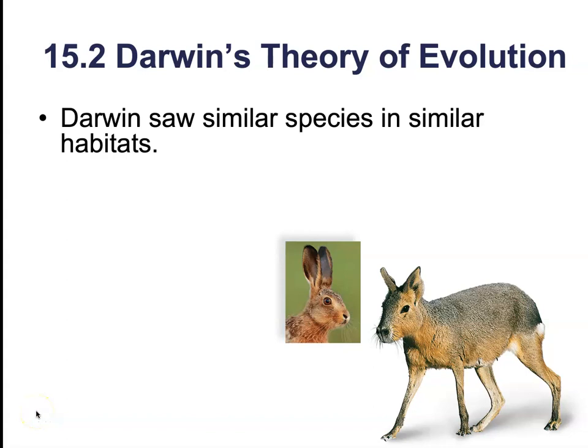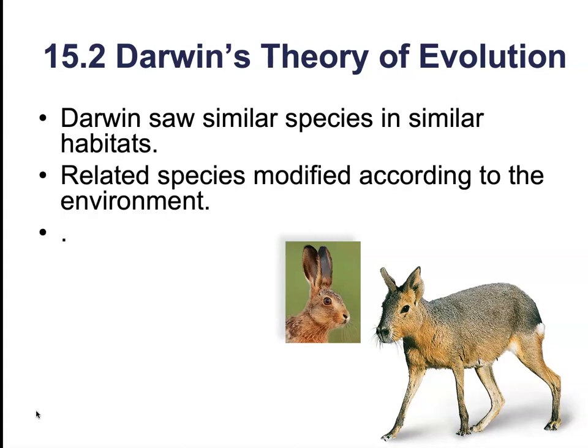Darwin's theory of evolution came from his observations in the natural world. He noticed that he found similar species of organisms in similar habitats. So, for example, he noted that while the animals found in South America were very different from those found in Europe, those living in similar geographic locations had similar characteristics. So although there weren't rabbits in South America, there were Patagonian cavies, which resembled the European hare.